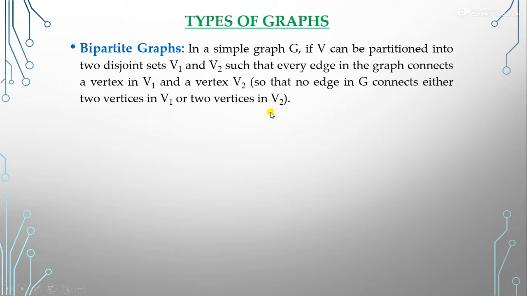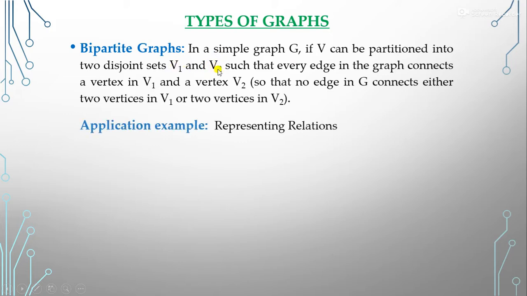It means that a graph G, suppose we can separate the vertices of G into two disjoint sets V1 and V2, in which the vertices in V1 are not connected to each other, the vertices in V2 are not connected to each other, but V1 vertices are connected to V2.